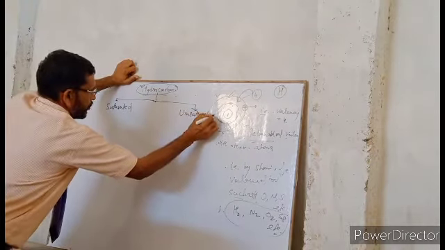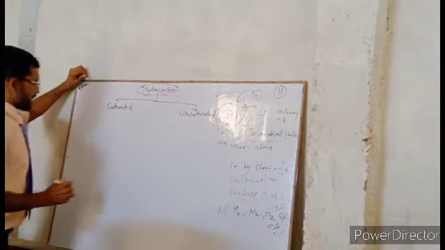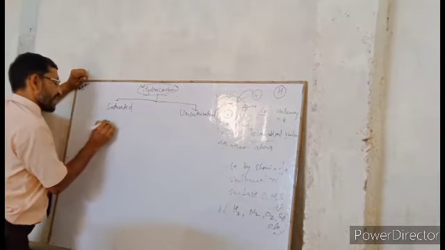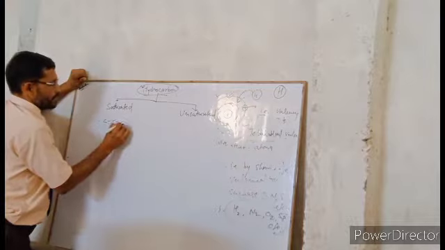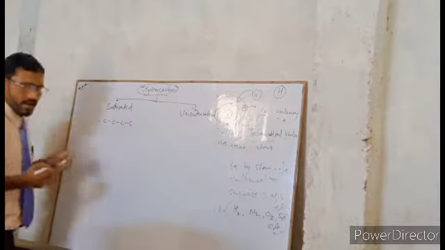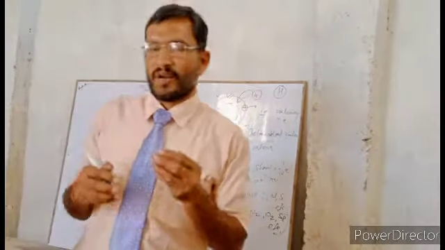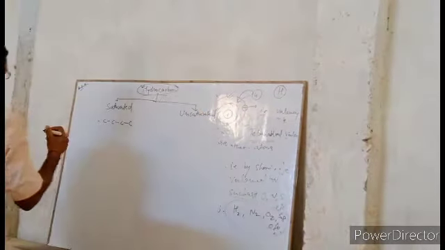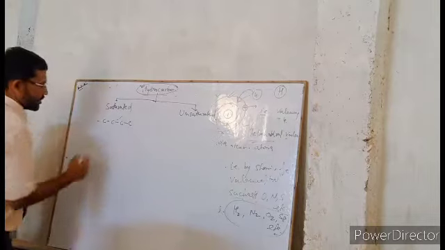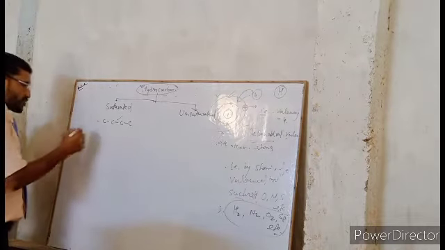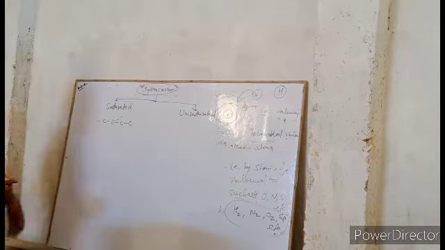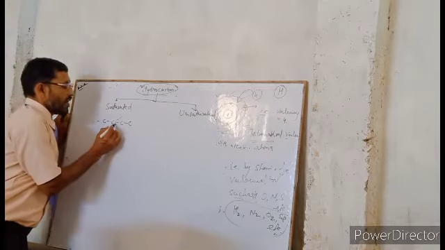What do we mean by saturated hydrocarbon? That means when a carbon atom forms a bond with another carbon atom with a single bond, this is called saturated hydrocarbon. That means there is no chance for a double or triple bond.